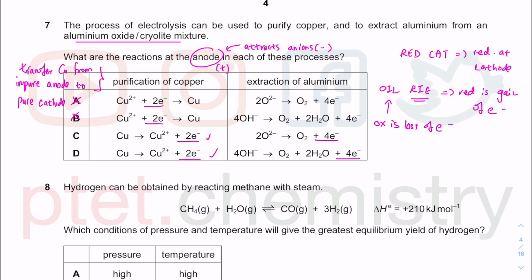For the extraction of aluminium, all you have is your Al3+ and O2-. So O2- is in your electrolyte and not OH-, because Al2O3 is actually insoluble in water, and that is the very reason why we have to melt it at a very high temperature, and we use cryolite to help decrease the very high melting point.